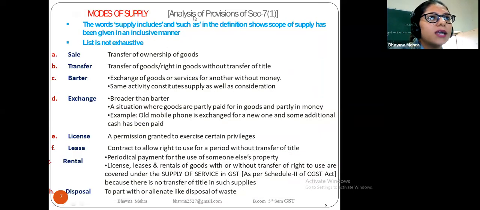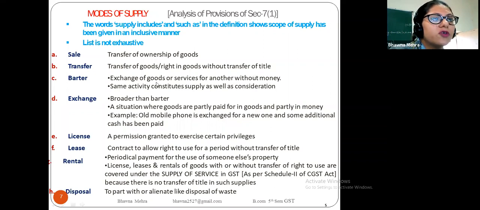The modes of supply: analysis of the provision of Section 7, sub-section 1. The word "supply includes" and "such as" in the definition shows that the scope of supply has been given in an inclusive manner. So there is a list: a sale, a transfer of ownership of goods. When we transfer the ownership of a particular good, this is known as the sale. Transfer of goods and right in goods without transfer of title. Here we have transferred the goods but without transferring the title of that particular good.